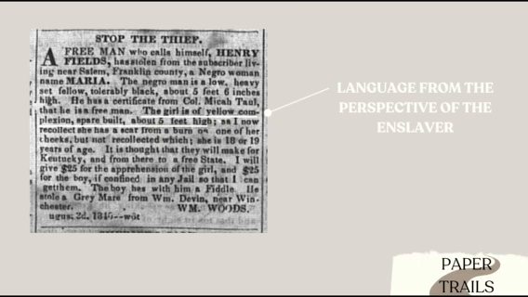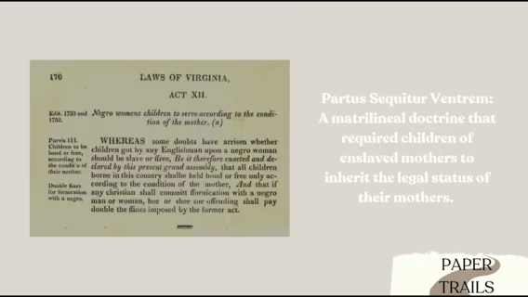In this next section, we see language from the perspective of the enslaver once again. The term yellowish complexion was used to describe people with lighter skin versus people with darker skin. We can assume from the description of Maria's lighter complexion that somewhere in her lineage, a white man, most likely a slave owner, fathered a child to an enslaved woman. In 1662, Partus Sequitur Ventrum was a law that stated children were to inherit the legal status of their mother, not their fathers.